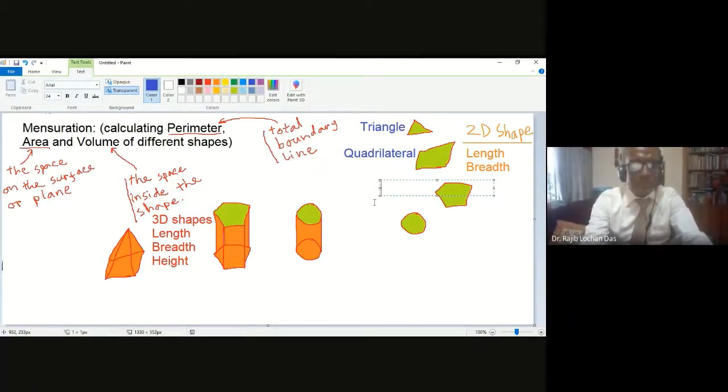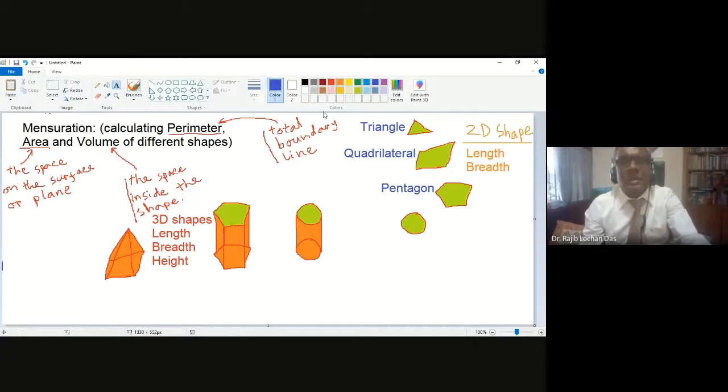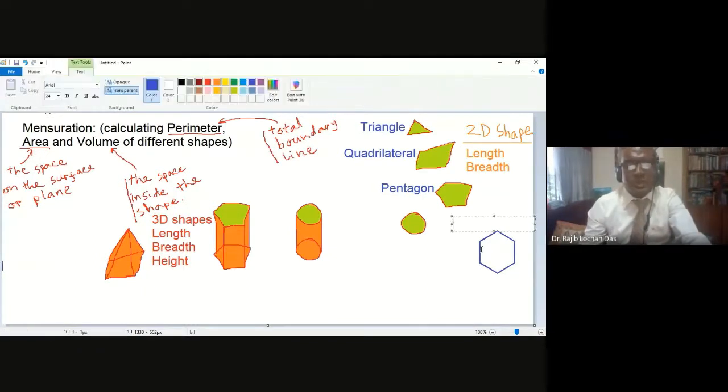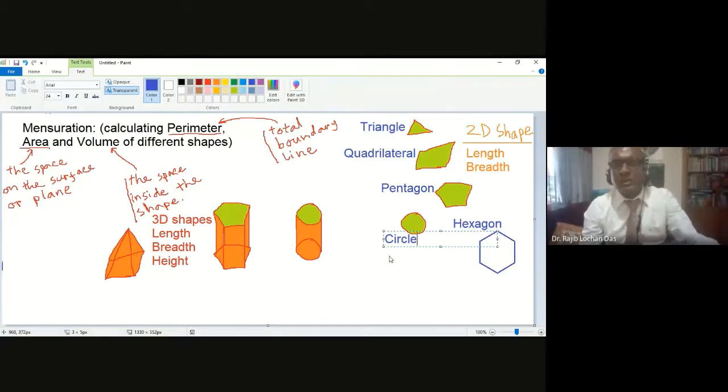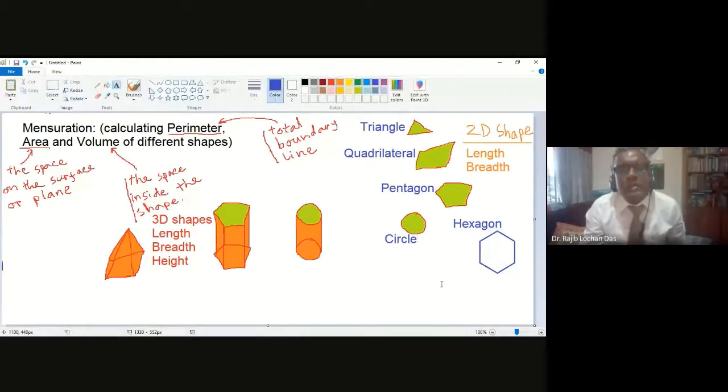And the next thing is pentagon, because it has five sides, right? Another may be hexagon. So say this is a hexagon. These are the different shapes, different names. Hexagon, heptagon, octagon. And this is called a circle, right? Everyone knows this is called a circle, right? Is this okay? Yes, sir.